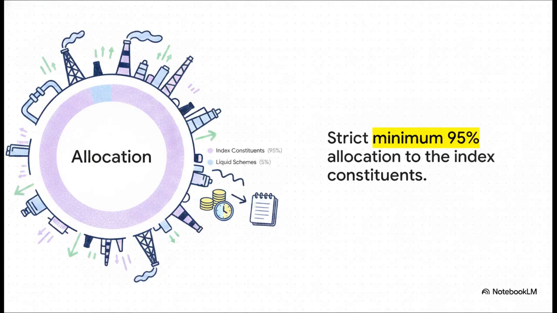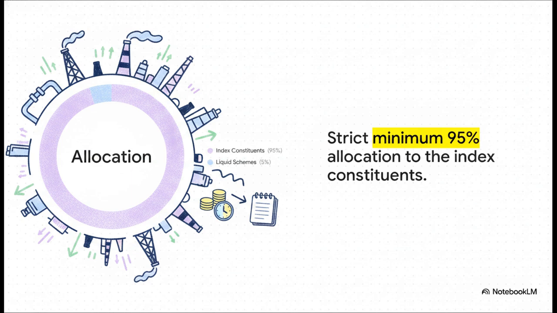Which brings us to Section 3, strict asset allocation rules. The investment mandate outlined in this rulebook is totally inflexible. As you can see from the strict data overlay here, a minimum of 95% and up to a full 100% of total assets must be invested directly in the constituent stocks of the Nifty Oil and Gas Index. That leaves a maximum of just 5% that can be parked in liquid schemes or money market instruments.